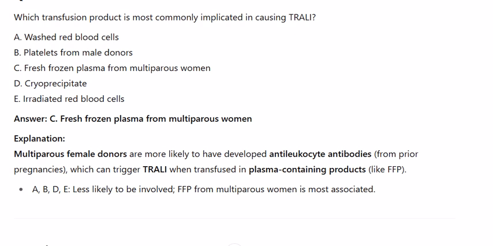Explanation. Multiparous female donors are more likely to have developed anti-leukocyte antibodies from prior pregnancies, which can trigger TRALI when transfused in plasma-containing products, like FFP. A, B, D, E are less likely to be involved. FFP from multiparous women is most associated.